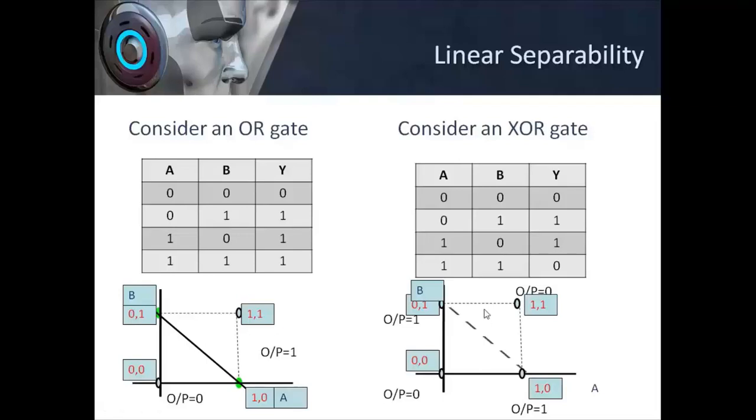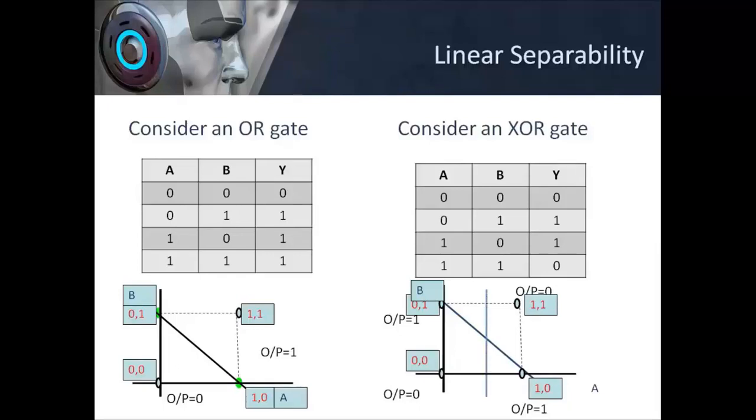We can try drawing a diagonal line as we did. Are we able to divide? No. If I draw a line here, it will divide the graph into two regions, where it has output 0 here, output 1 here, output 1 here. So it is not dividing. Again in this region also I have points with output 0. So I'm not able to draw two classifications of the output.